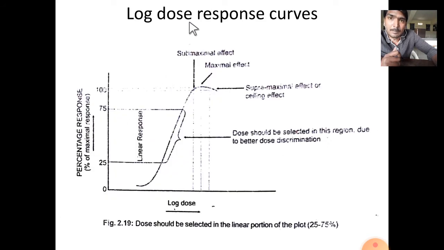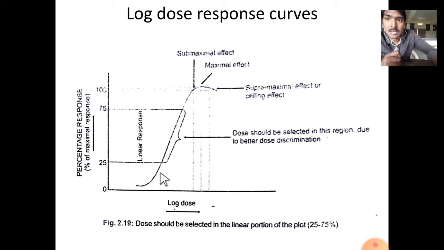Based on the previous graph, which is actually called a tracing, we will draw a graph. On the x-axis we take the log dose, and on the y-axis the percentage height of the response. The maximum height in the previous tracing we take as 100%. Usually it appears as an elongated S shape.